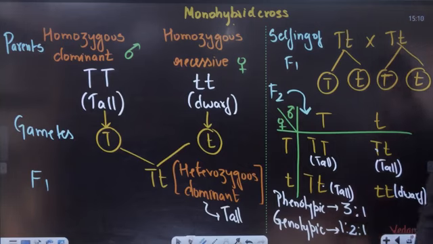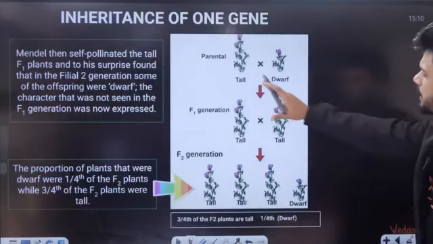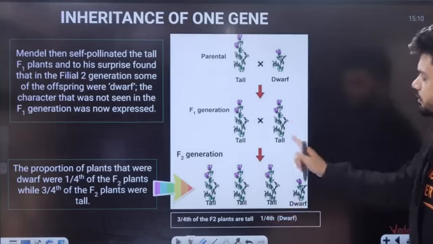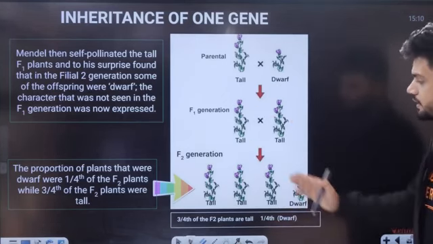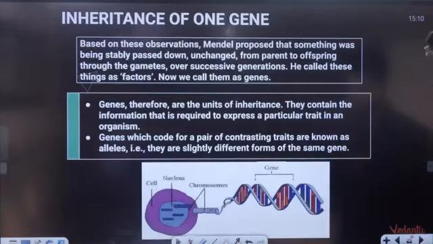Done, students? Okay. Now let's see what is given in NCERT. Same thing. Tall and dwarf, and in the F1 generation we get all tall only. In the F2 generation, we will have tall and dwarf, in a 3:1 ratio.